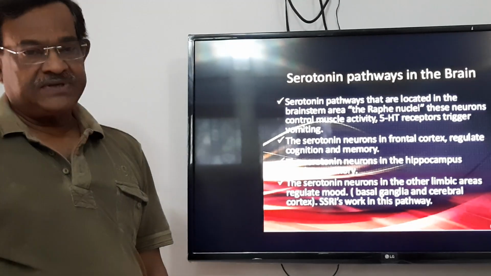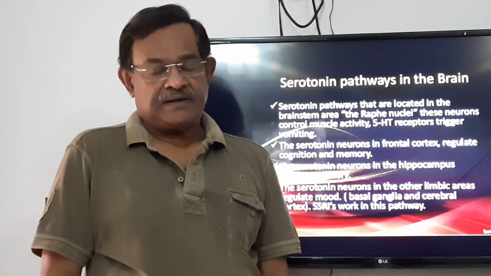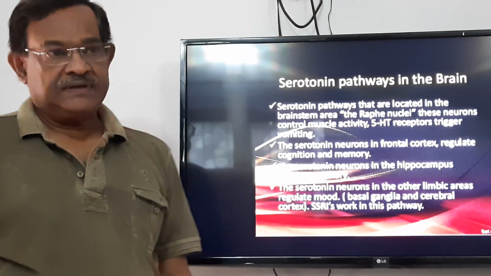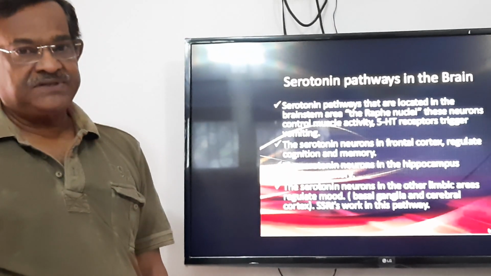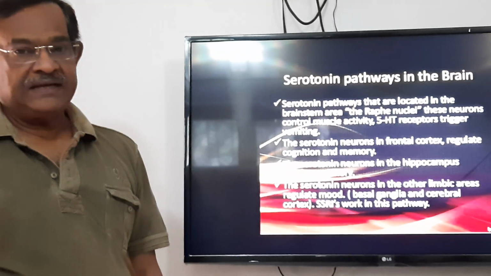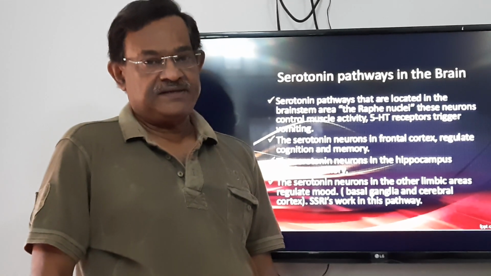All these receptors are G protein coupled receptors except 5-HT3, which is a ligand gated ion channel receptor.